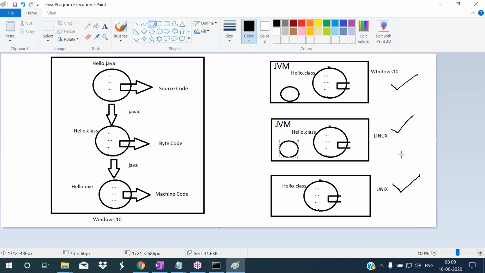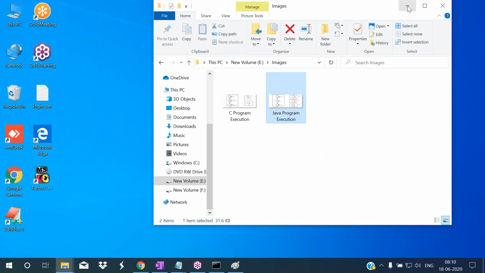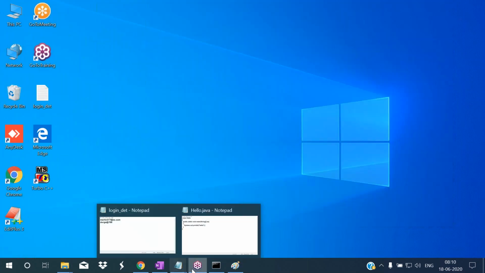So like that, just simply take the bytecode file and place it in any system, and you can run the Java application. That's why we call Java a platform independent programming language. Whereas C language is completely dependent on the operating system and microprocessor. So the point to understand in platform dependency and independency is, listen,